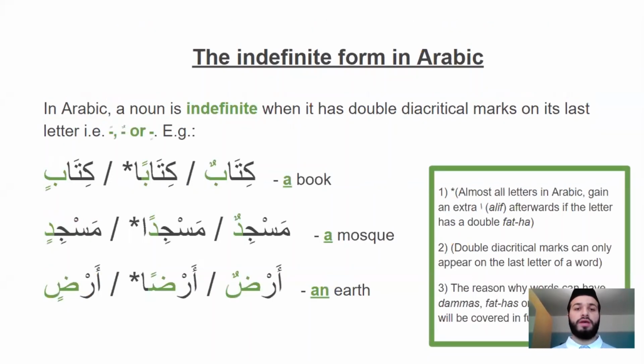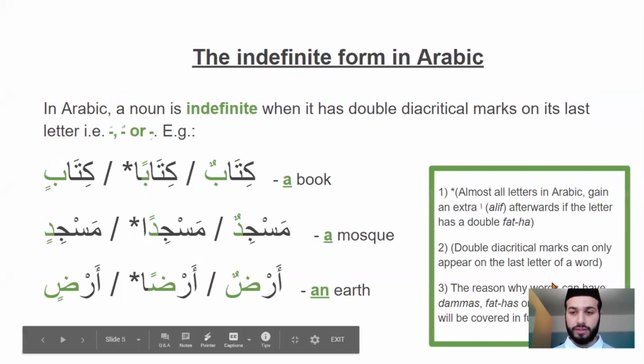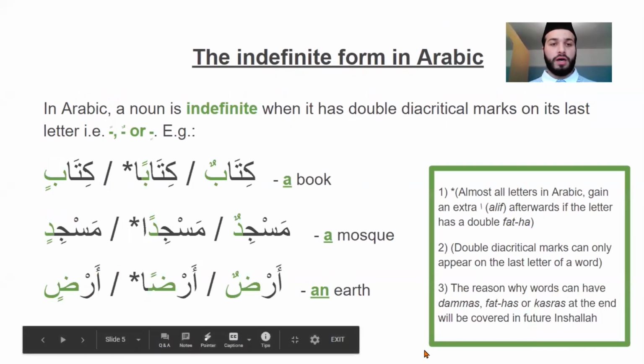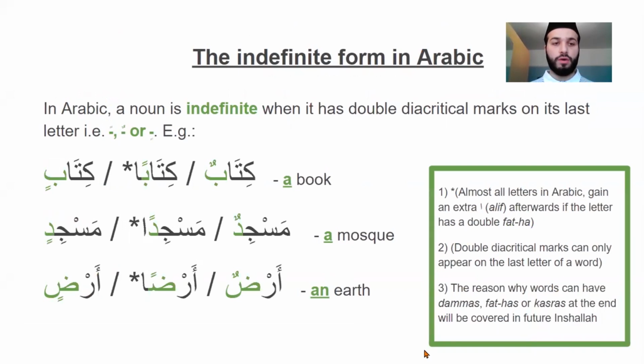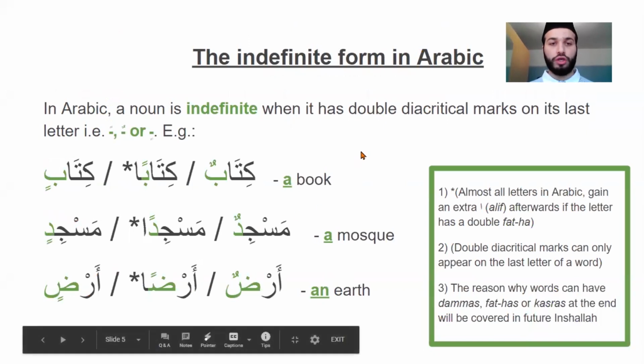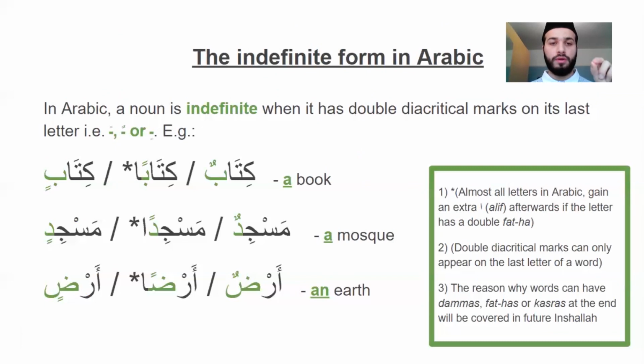In Arabic, the indefinite form is expressed with double diacritical marks. We covered last lesson the fact that diacritical marks are either the fatha or the kasra or the dhamma you have on top or underneath a word, and it indicates the vowel sound for that letter. In Arabic, what you'll have to indicate the indefinite form is double diacritical marks on the last letter of the word. Always the last letter, never any other letter, and they'll always be double. If you see double diacritical marks on the last letter of any noun in Arabic, you'll know that that is an indefinite noun.